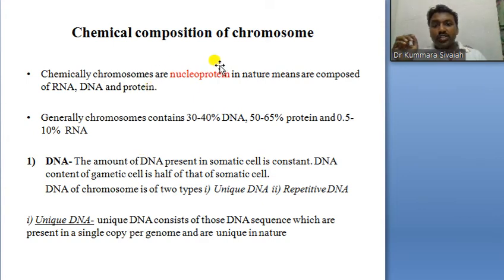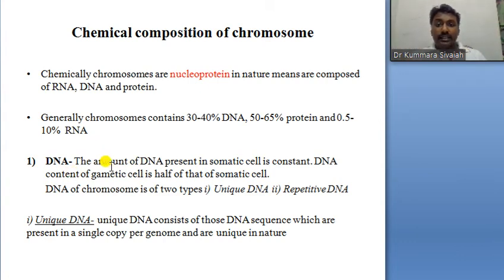Next, the chemical composition of chromosomes. Chemically, chromosomes are nucleoproteins, nothing but nucleic acid plus protein. Nucleic acid means DNA. Generally, chromosomes contain 30-40% DNA, 50-65% protein, and 0.5-10% RNA, depending upon the species.